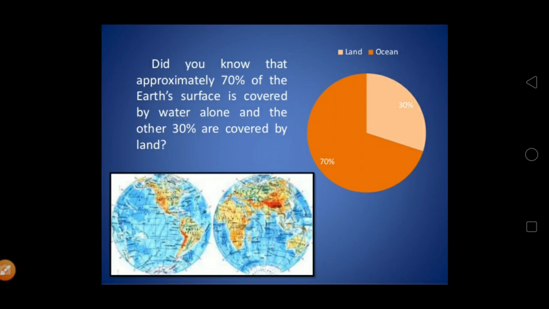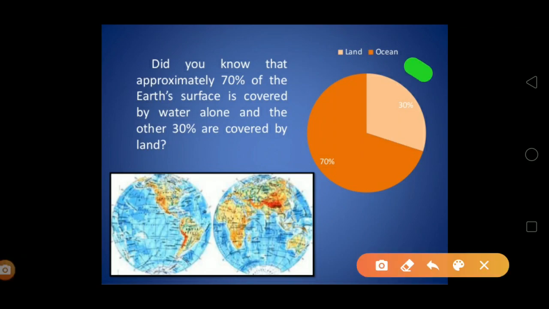In only this 30% area, the whole population of the world lives. Almost 8 billion people live in only this much place. This area is almost equal to the total surface area of the moon.